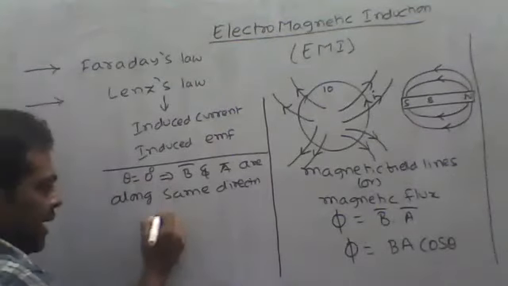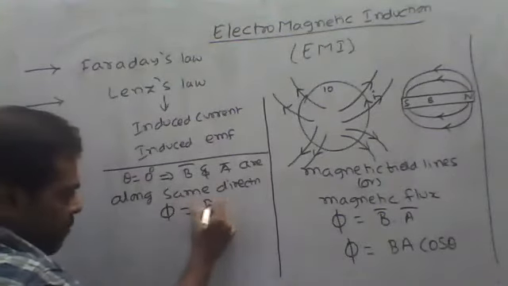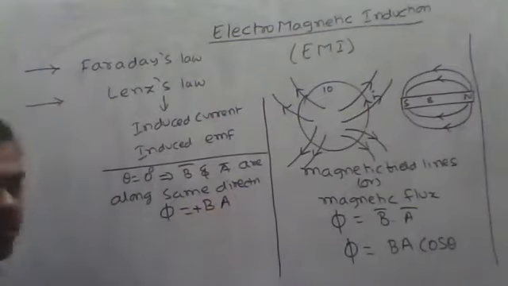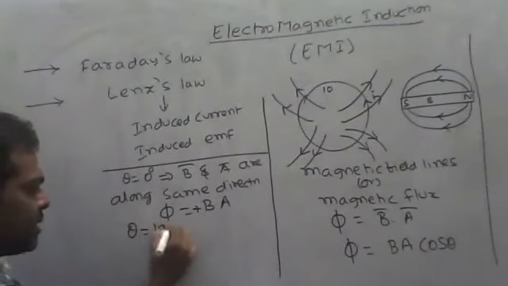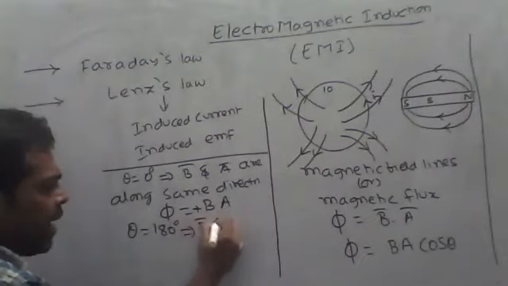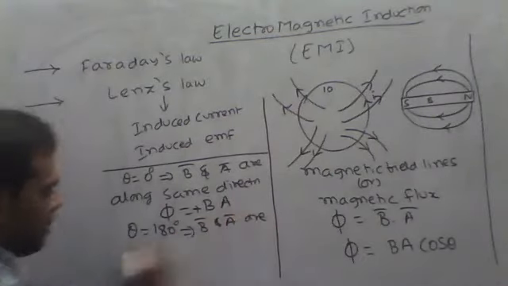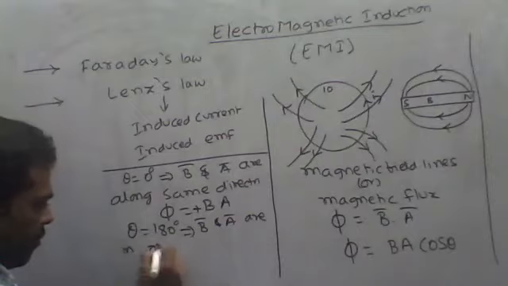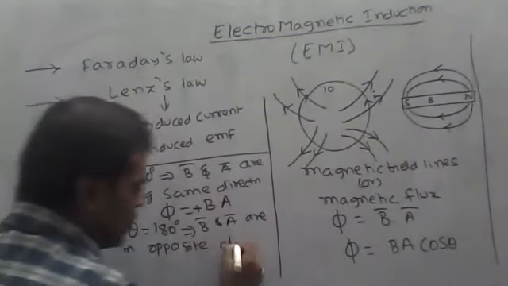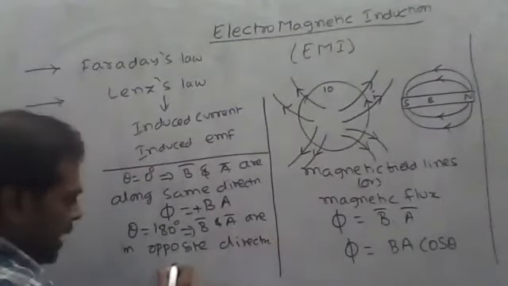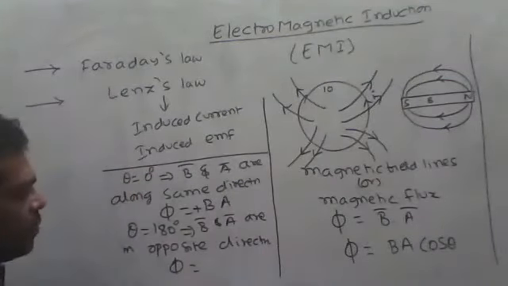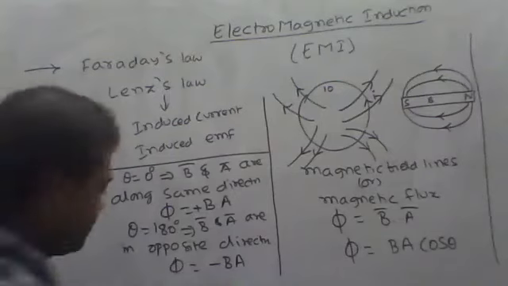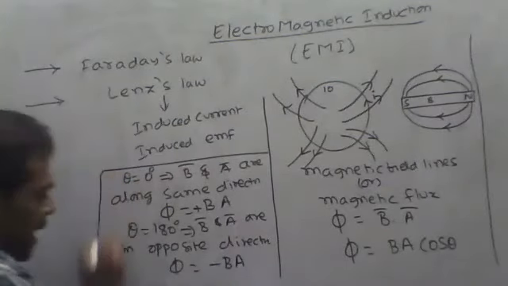So I can write phi is equal to plus BA. When theta equal to 180 degrees, that is, when B bar and A bar are in opposite directions, then I can write phi is equal to minus BA. Right? Can I write that?